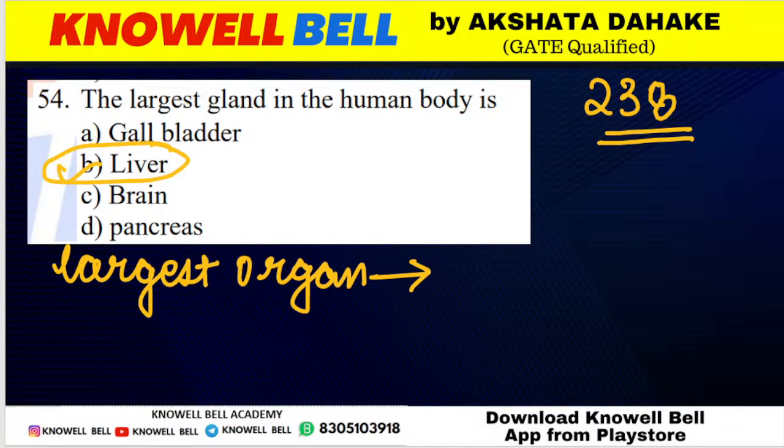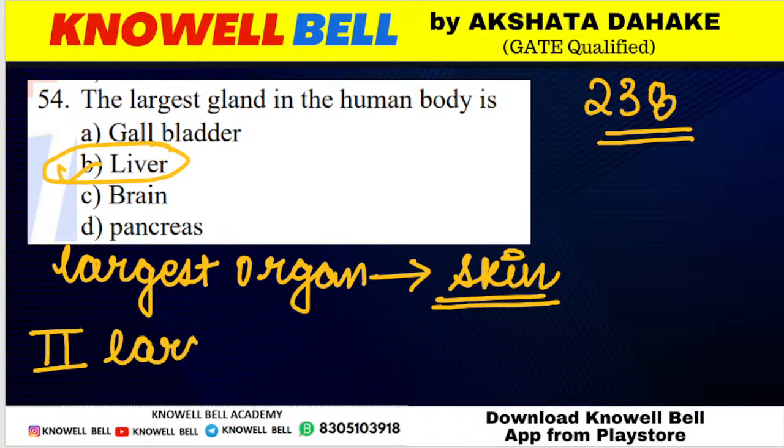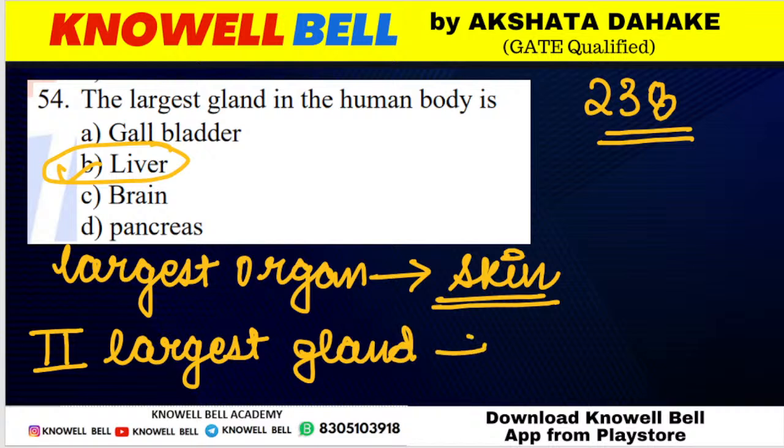Very good, Pratyaksh. Good. Largest organ of human body is skin. Human body का largest organ क्या होता है? The largest organ is skin. Correctly answered, everyone. And what is the second largest gland? What is the second largest gland of human body? Human body का second largest gland क्या होगा? बेटा not skin, not small intestine. श्लोक skin आंसर होगा, ठीक है? And what is the second largest gland?